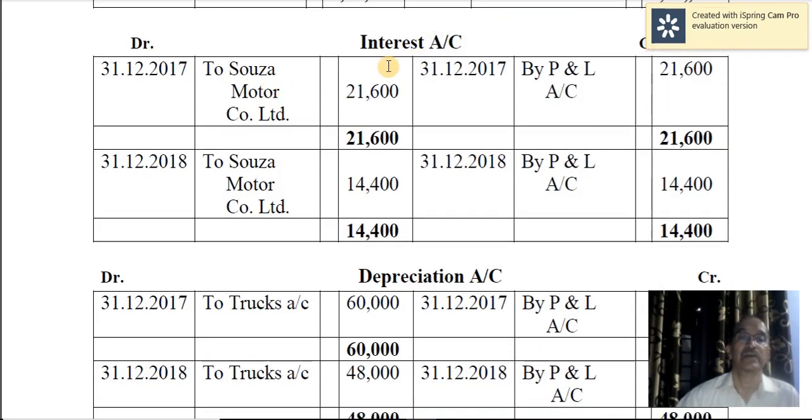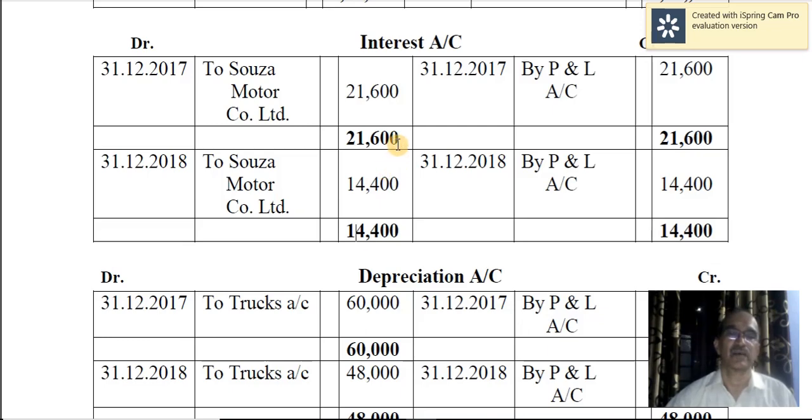So interest account debtor to Souza Motor Company Limited account 21,600. And at the end of the accounting year, that will be transferred to profit and loss account. So this account is closed. This is a nominal account.